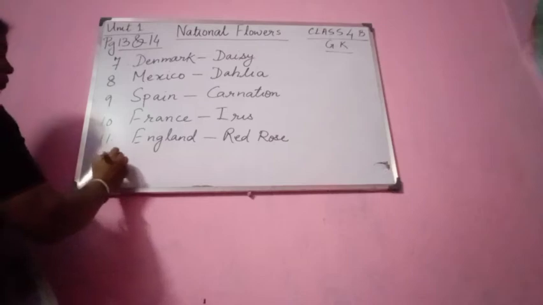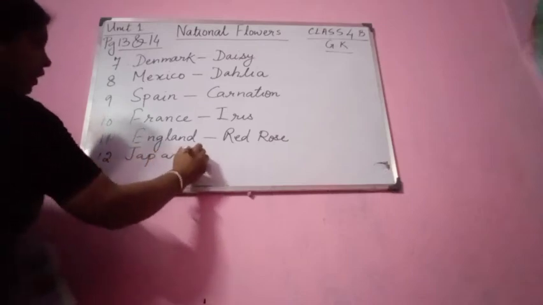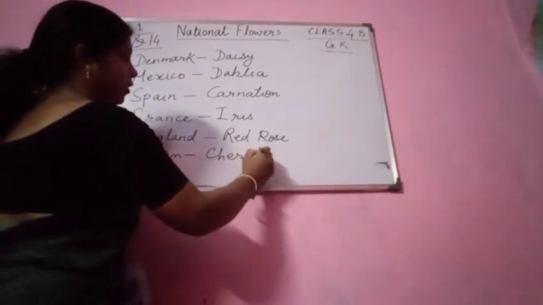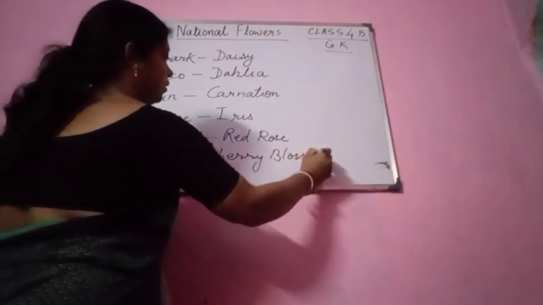Next number, what is the national flower of Japan? That is cherry blossom. The national flower of Japan is cherry blossom.